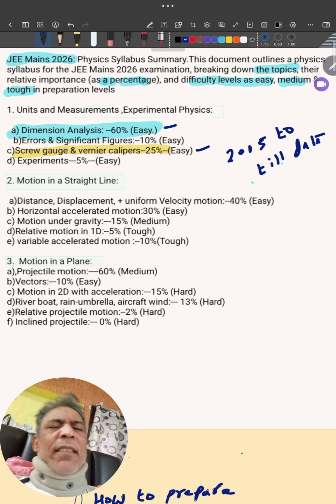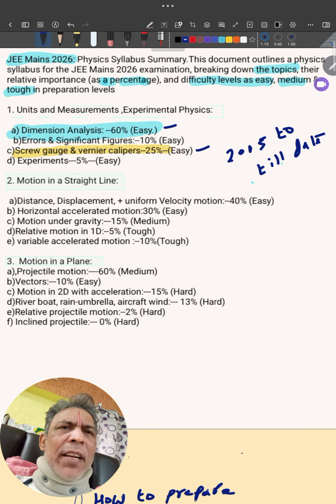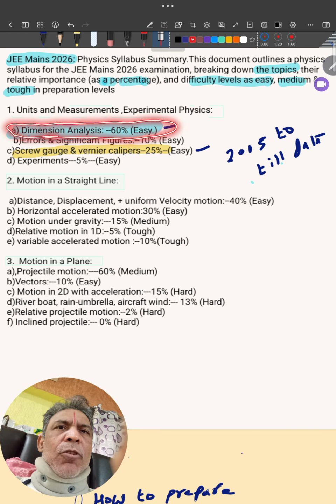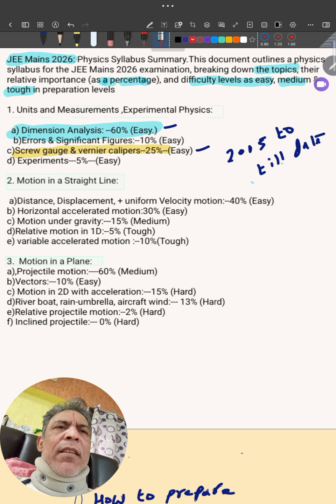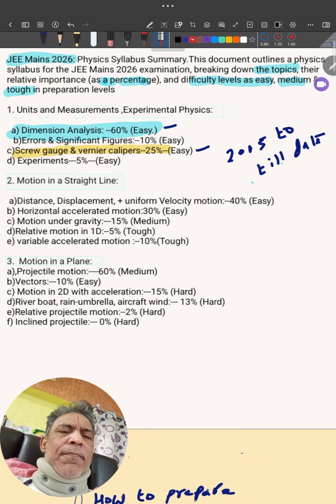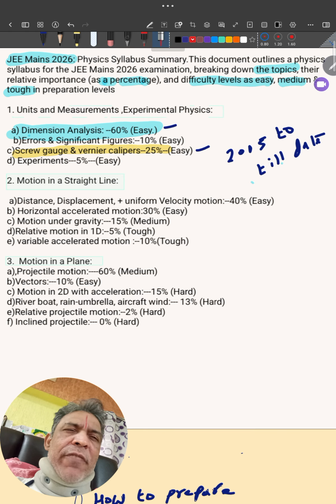Now, what are the most relevant things? These two. Okay, sir, experiments are also very easy for you. At least read the formulas. The highest number of questions asked in units and measurements, experimental physics is from dimensional analysis, so this will be your high scoring subtopic. Students prepare screw gauge and vernier caliper, but the maximum questions come from here. This is what I'm going to explain for the total syllabus. Definitely you need patience, so watch the video till the end. Each and every chapter's subtopics I'm going to break up.